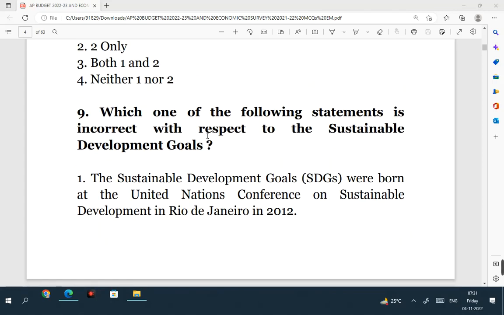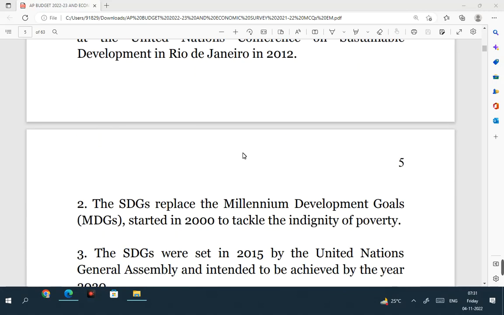Which one of the following statements is incorrect with respect to sustainable development goals? See, the sustainable development goals were born at the United Nations Conference on Sustainable Development in Rio de Janeiro in 2012. This is a correct statement. The concept and the idea of sustainable development goals took birth in 2012 in the Conference on Sustainable Development which was held in Rio de Janeiro in 2012.